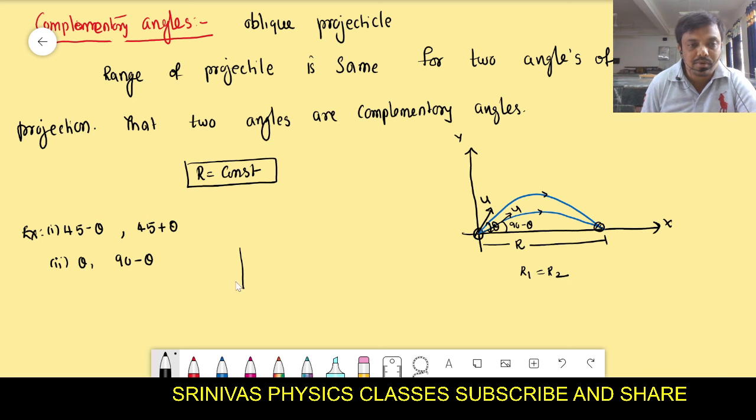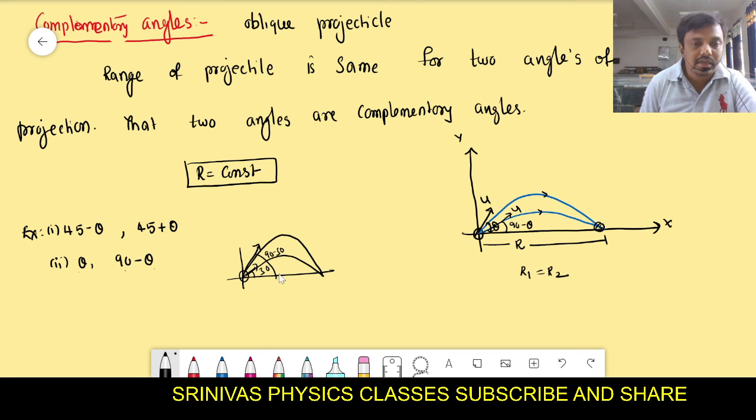For example, take theta as 30 degrees. One object is thrown at 30 degrees and it will follow this path, and another object is thrown at 90 minus 30, which means 60 degrees, and it will follow this path.